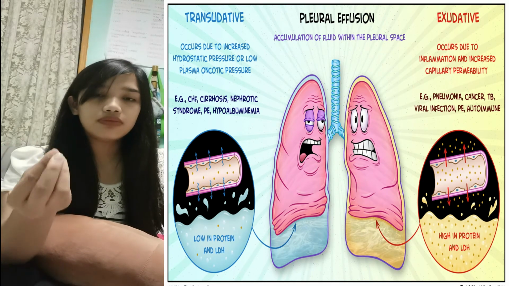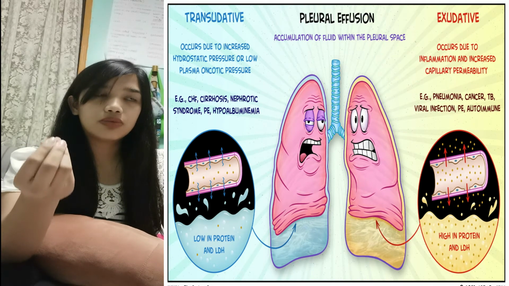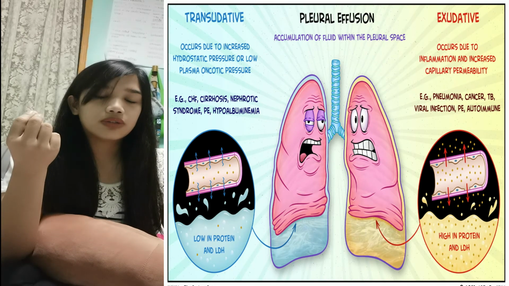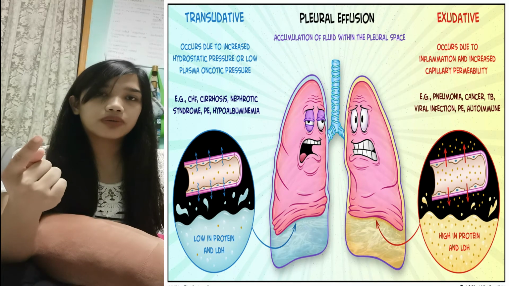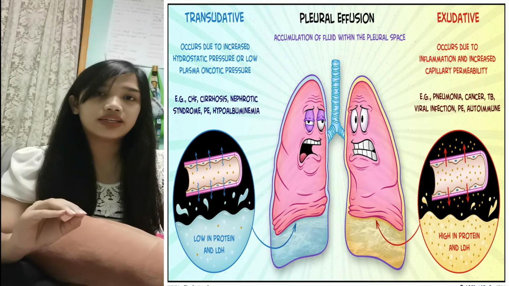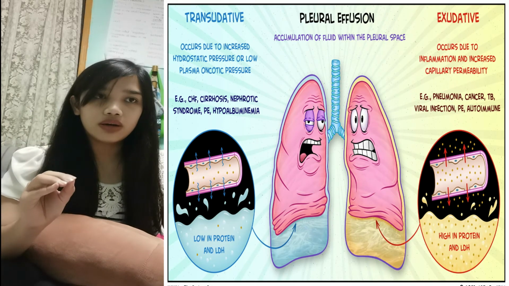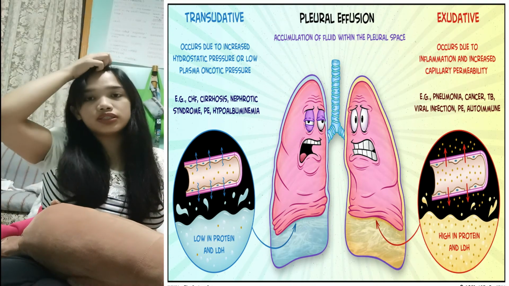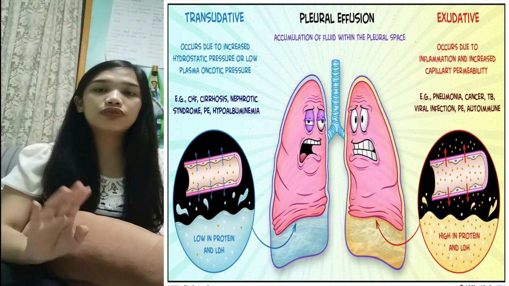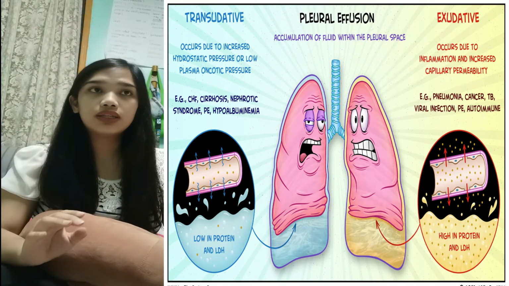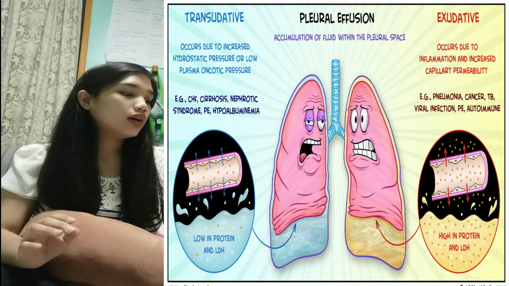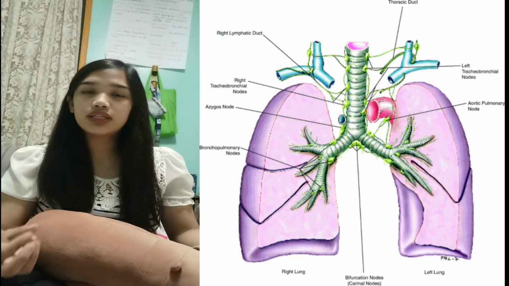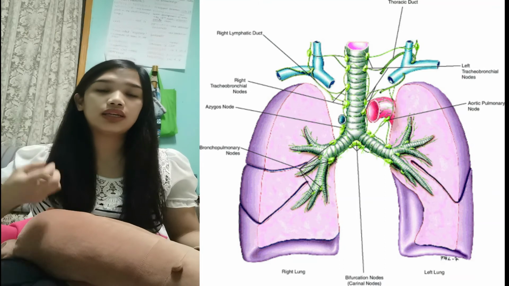These small particles would occlude or prevent the normal drainage of fluid out of the lungs. As it has been also mentioned earlier, in the movement of water or fluid in the lungs, we also have the lymphatic system in the lungs which drains the fluid accumulating in the lungs.